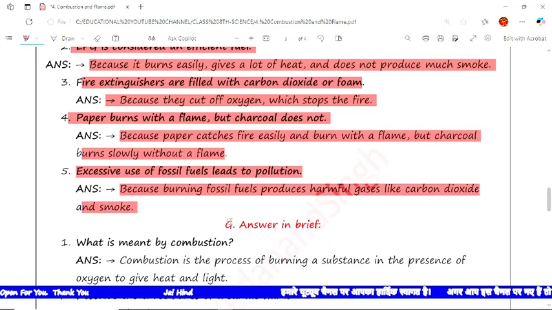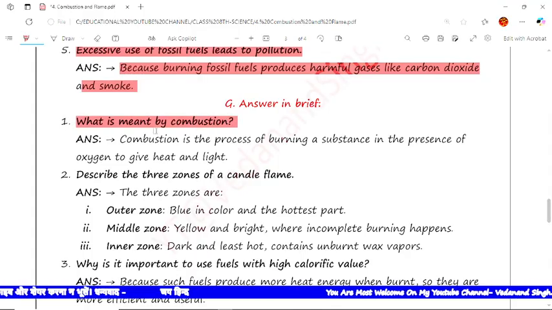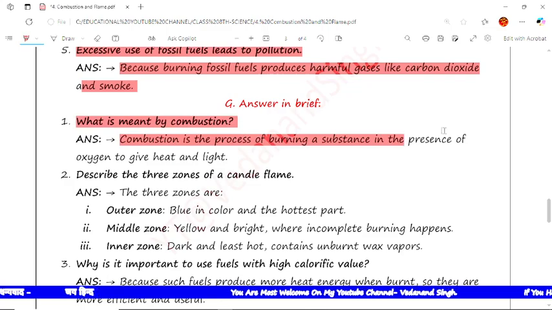Now the next type of question is answer in brief. The first question is, we have to give the answer in brief, meaning in simple words, short and limited words. What is meant by combustion? Combustion is a process of burning a substance in the presence of oxygen to give heat and light.